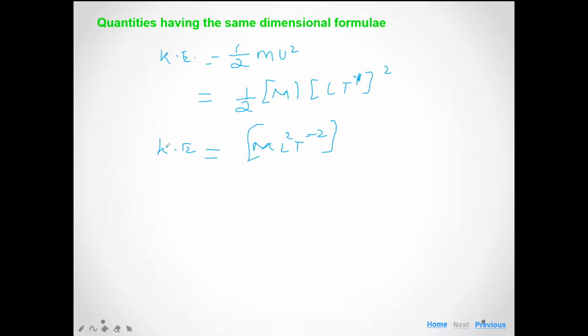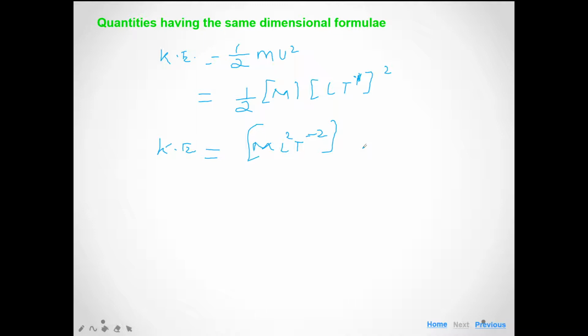The dimensional formula for that constant is 0, because it is a dimensionless quantity, but we never write 0 there. We just ignore the dimension of that 1 upon 2. So that is equal to ML square T minus 2. So the dimensional formula of kinetic energy is again ML square T minus 2.